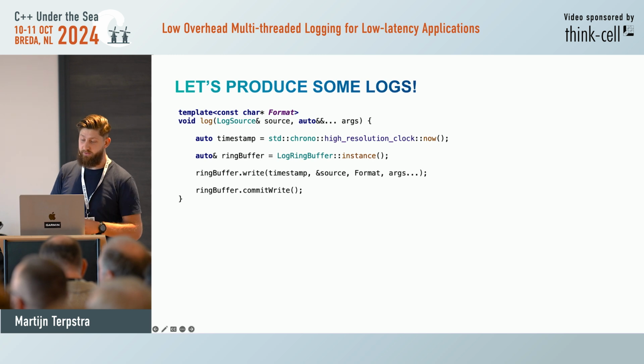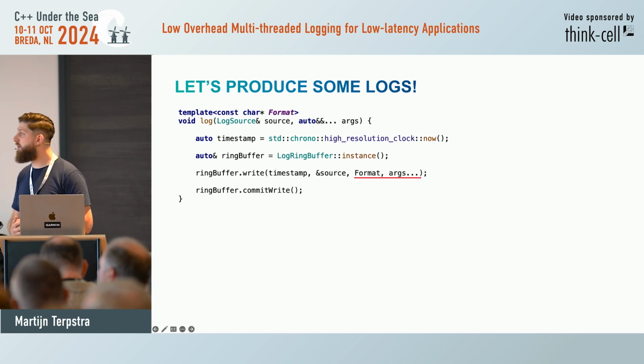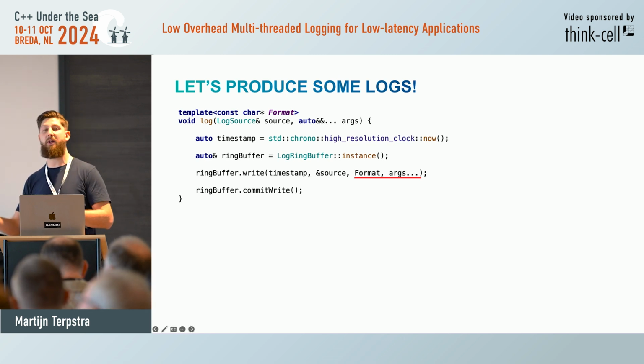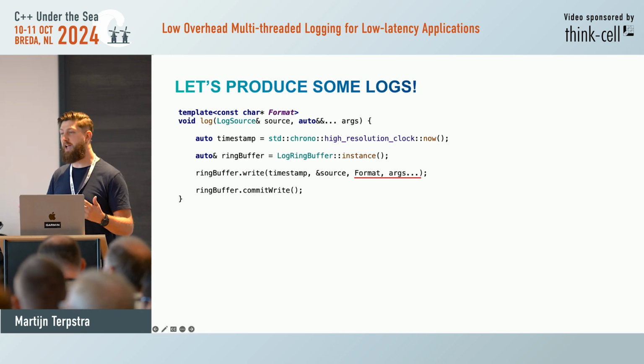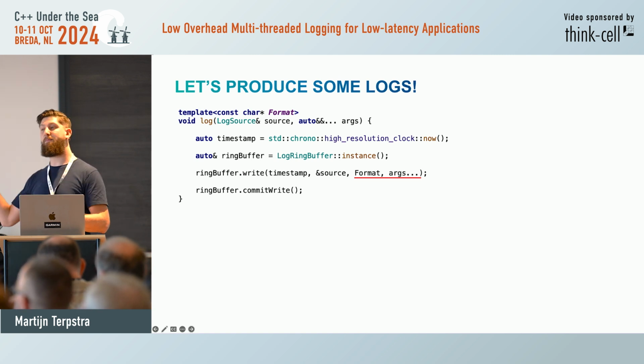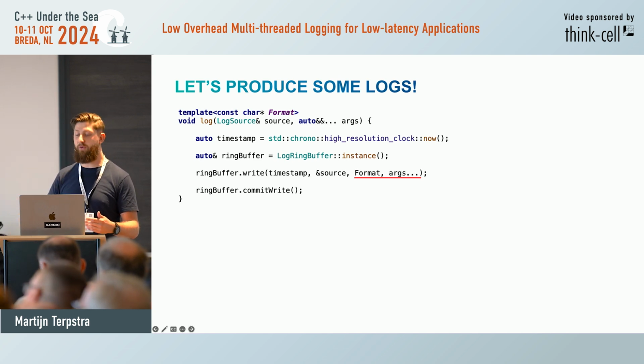There's a problem here. If we look at the format and the arguments, the format is a const char pointer, and the arguments are binary encoded. Now we lose our type information. So is there a way where the background thread knows what arguments to get from the ring buffer?